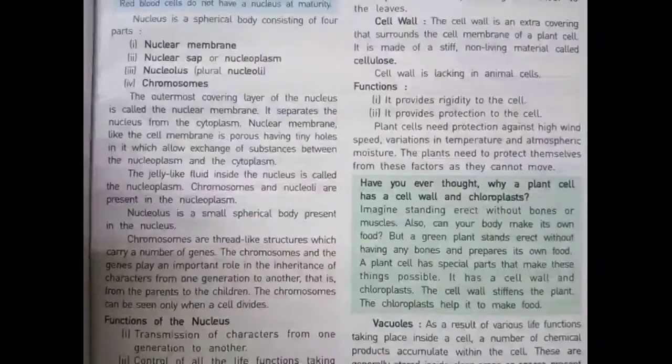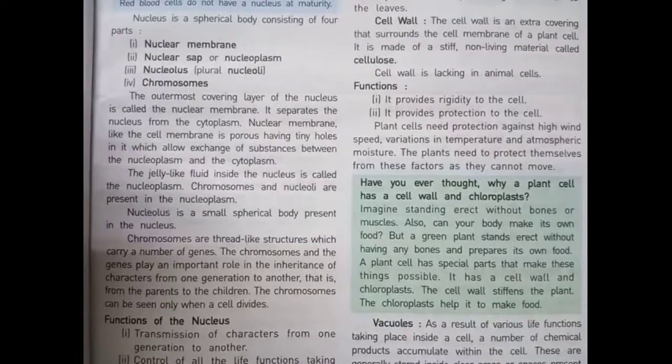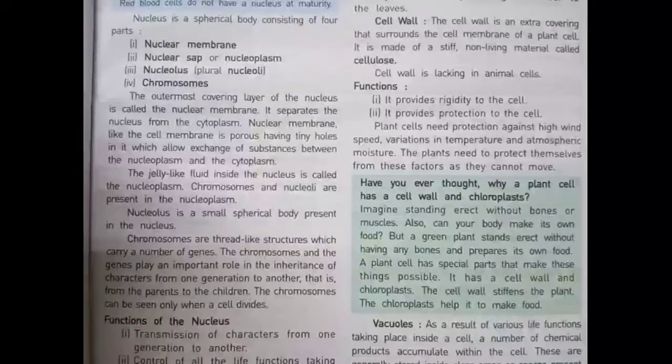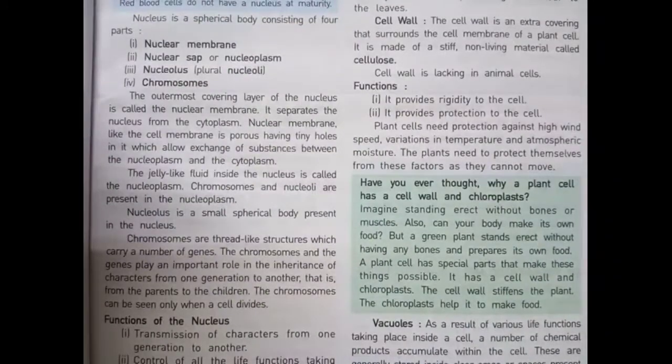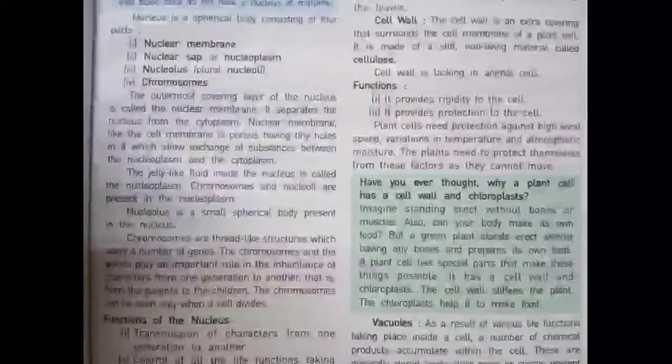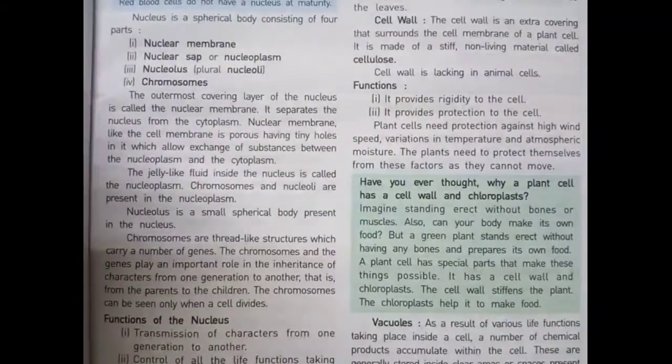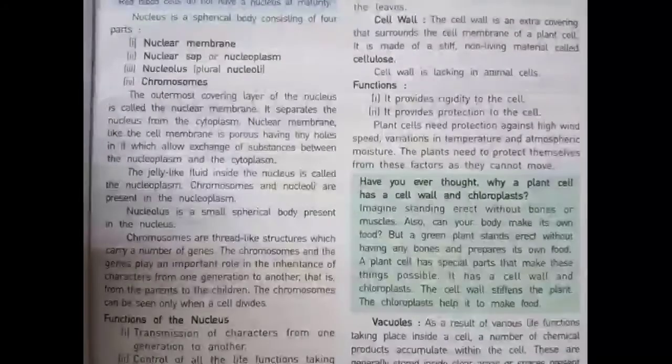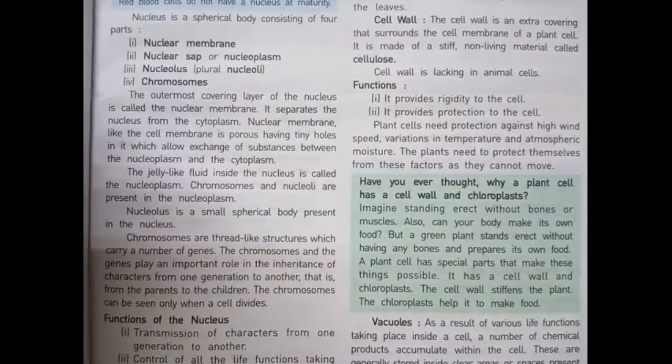The outermost covering layer of the nucleus is called the nuclear membrane. The nuclear membrane separates the nucleus from the cytoplasm. It allows exchange of substances between the nucleoplasm and the cytoplasm with the help of tiny holes, like the cell membrane. The jelly-like fluid inside the nucleus is called the nucleoplasm. Chromosomes and nucleolus are present in the nucleoplasm. The nucleolus is a small spherical body present in the nucleus.